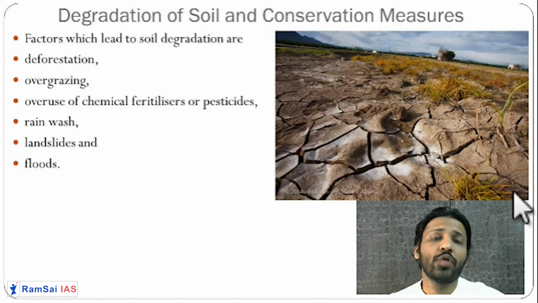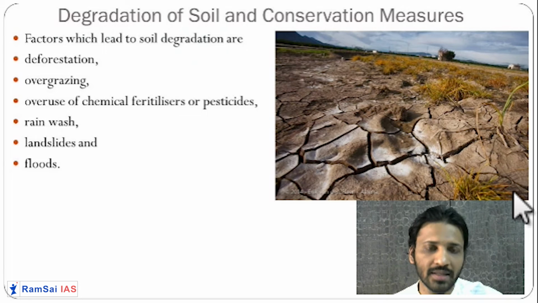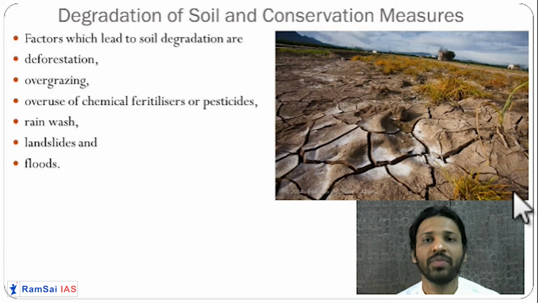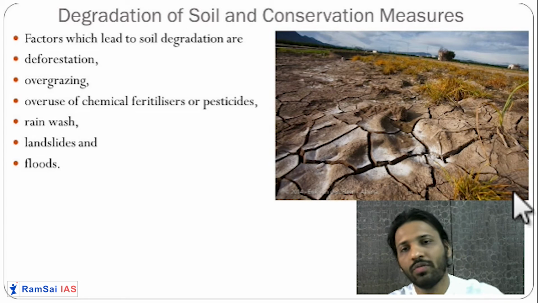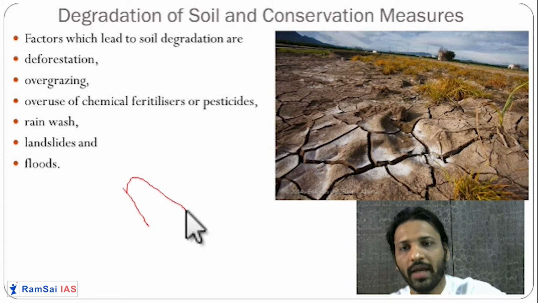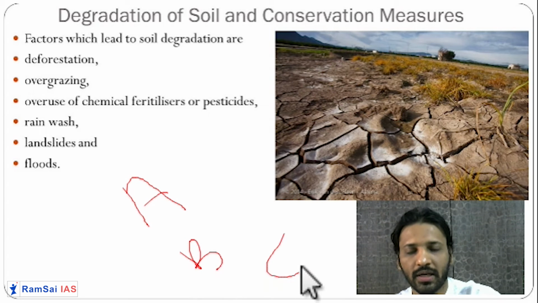Now, once soil is formed, if it is not taken care of properly, if you use it recklessly, if you use too many chemical fertilizers, if you destroy the forest cover, if you do intensive agriculture, then degradation of soil will take place. What do you mean by degradation? As we know, we have grades in our school, A, B, C grade.